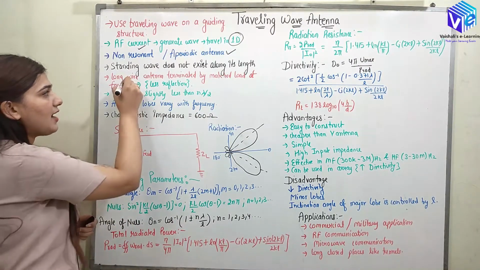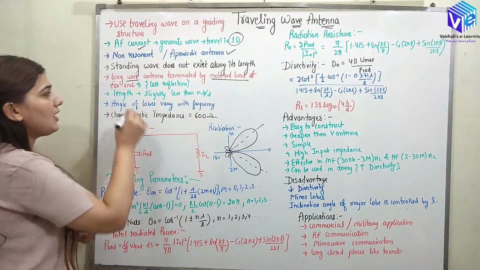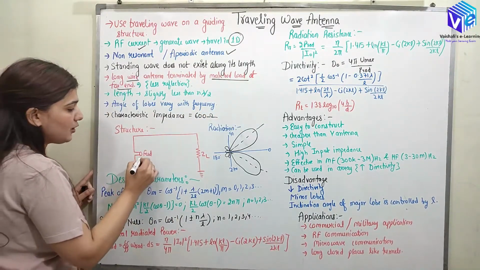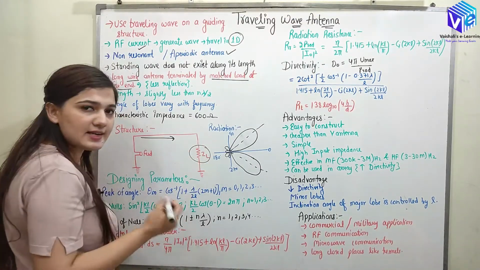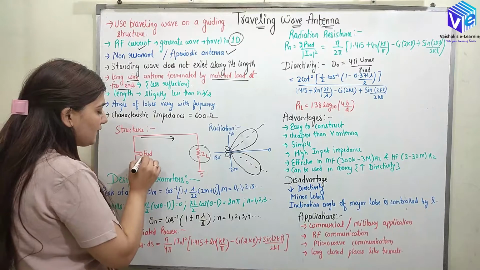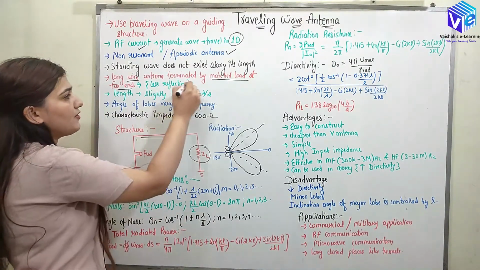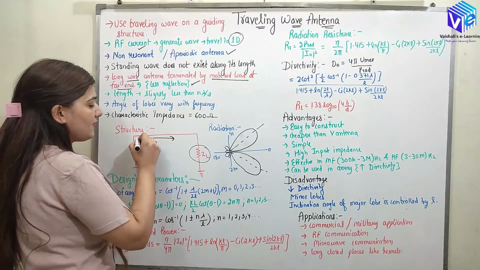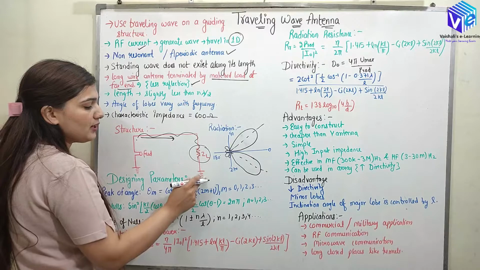Now here we have a long wire. It is terminated by a matched load at the far end. This is the long wire that we have. The long wire is terminated by ZL, which is the matched load, and from the feed we supply the power to this long wire. We will have lesser reflection because the wave which is generated is going to travel from this matched load into the ground.